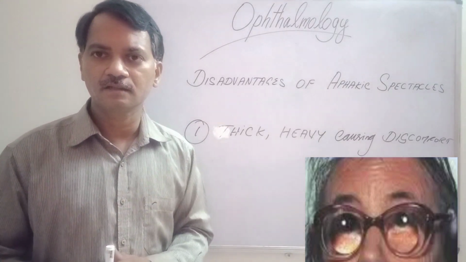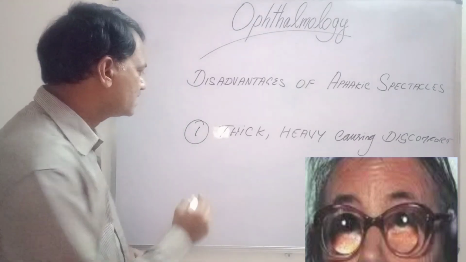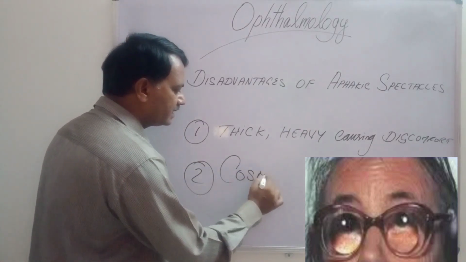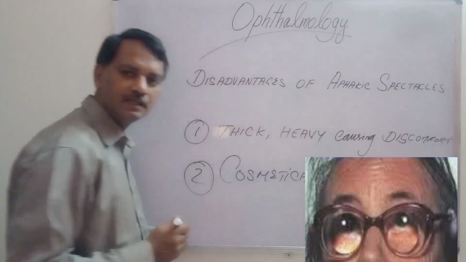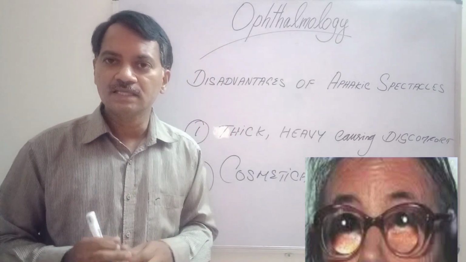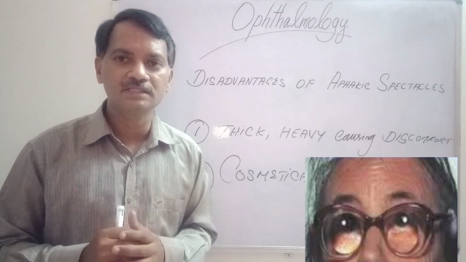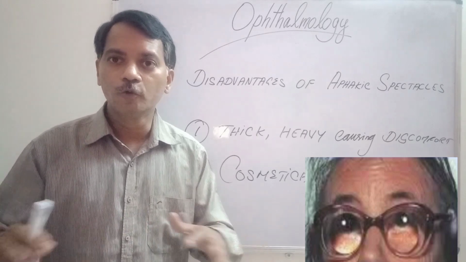Such thick spectacles will also affect the patient cosmetically. The patient's eyes and face look ugly. Everybody looks at him as if an alien is in their group.